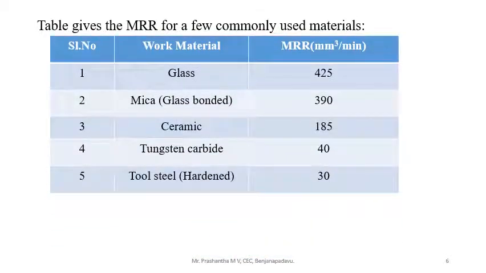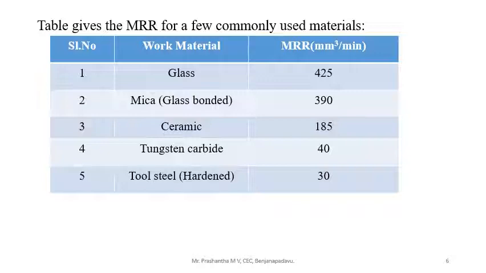One table gives the material removal rate for a few commonly used materials. The table shows serial number, workpiece material, and material removal rate in millimeter cube per minute.